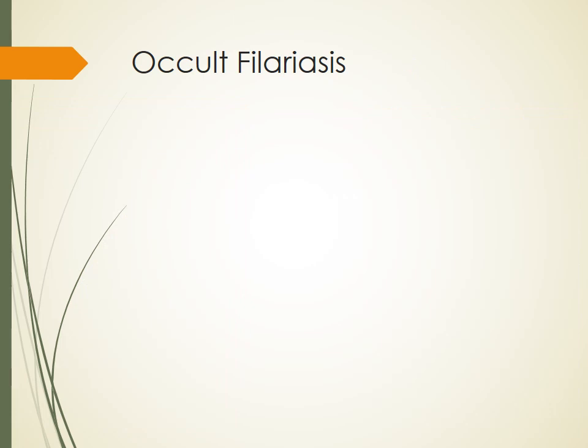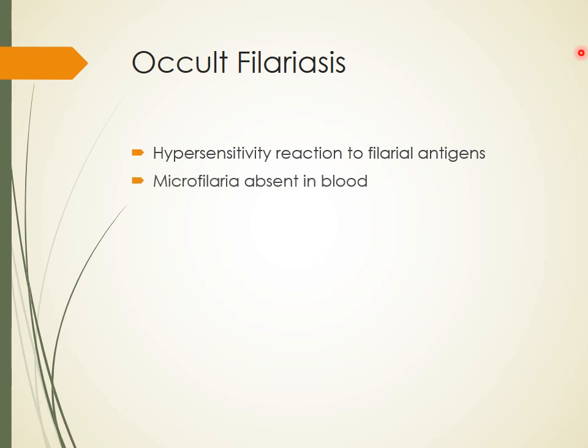Now the one different thing, which is not classical filariasis, is also known as occult filariasis. The name occult is very meaningful here because occult means it is not seen. Here it is due to a hypersensitivity reaction to filarial antigen. The main pathogenicity is due to our immune mechanism, it is immune mediated, and microfilaria are absent in the blood.